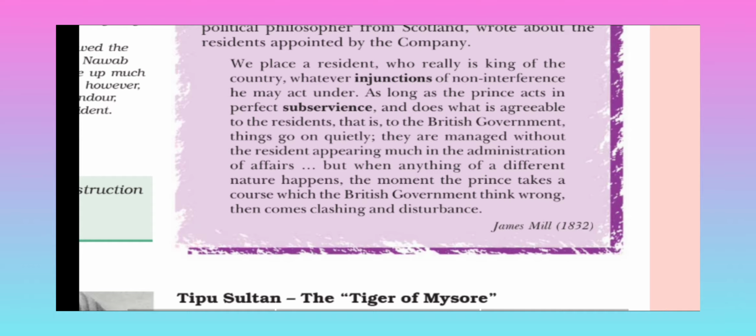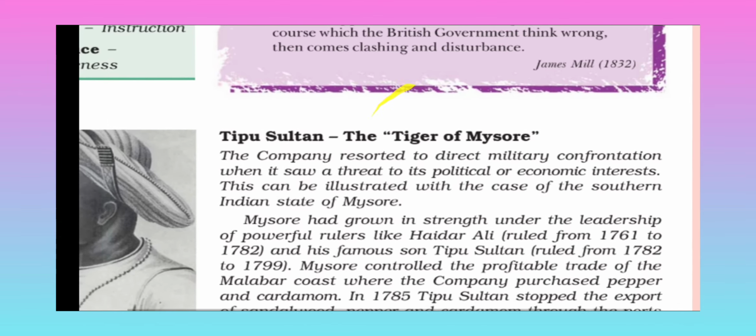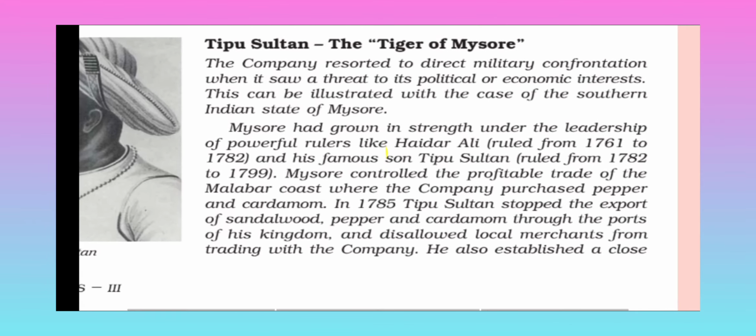Okay, this means British officials started to administrate here. Most probably the English government is following the non-interference policy, but when they think that something is going wrong, then they take supervision and give their suggestions also.